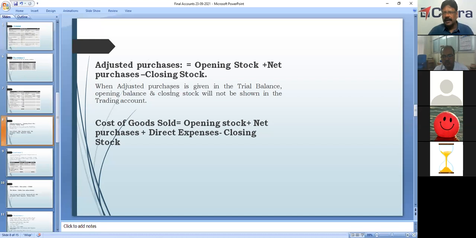See, whenever we get normal problems, we get opening stock, and then purchases. In the trial balance they will show opening stock, purchases, less purchase returns, and closing stock.